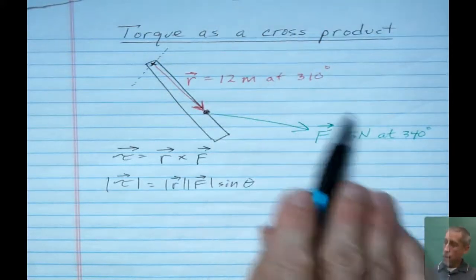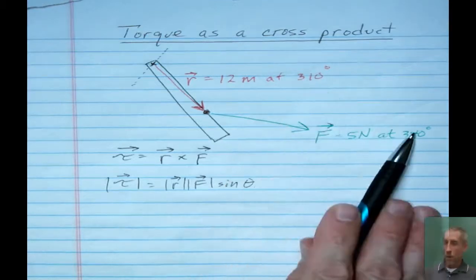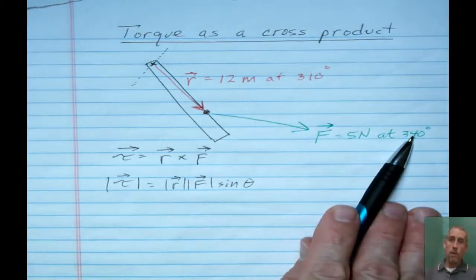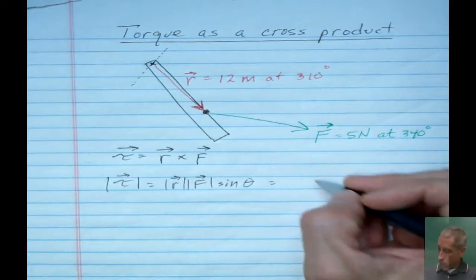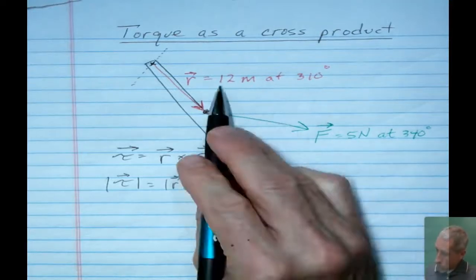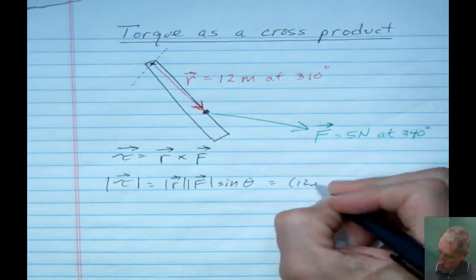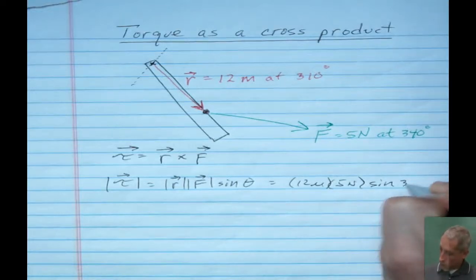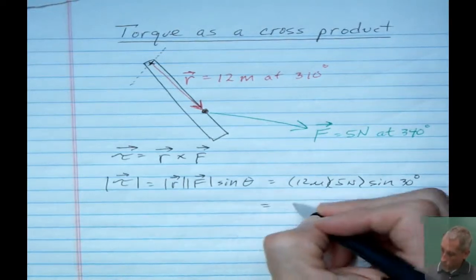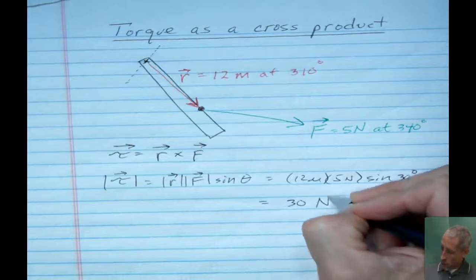But because of the way I described them, one points at 310 and the other points at 340, it's pretty easy to tell that there's 30 degrees in between them. So the magnitude of this would just be 12 meters times 5 newtons times the sine of 30 degrees, which comes out to 30 newton meters.